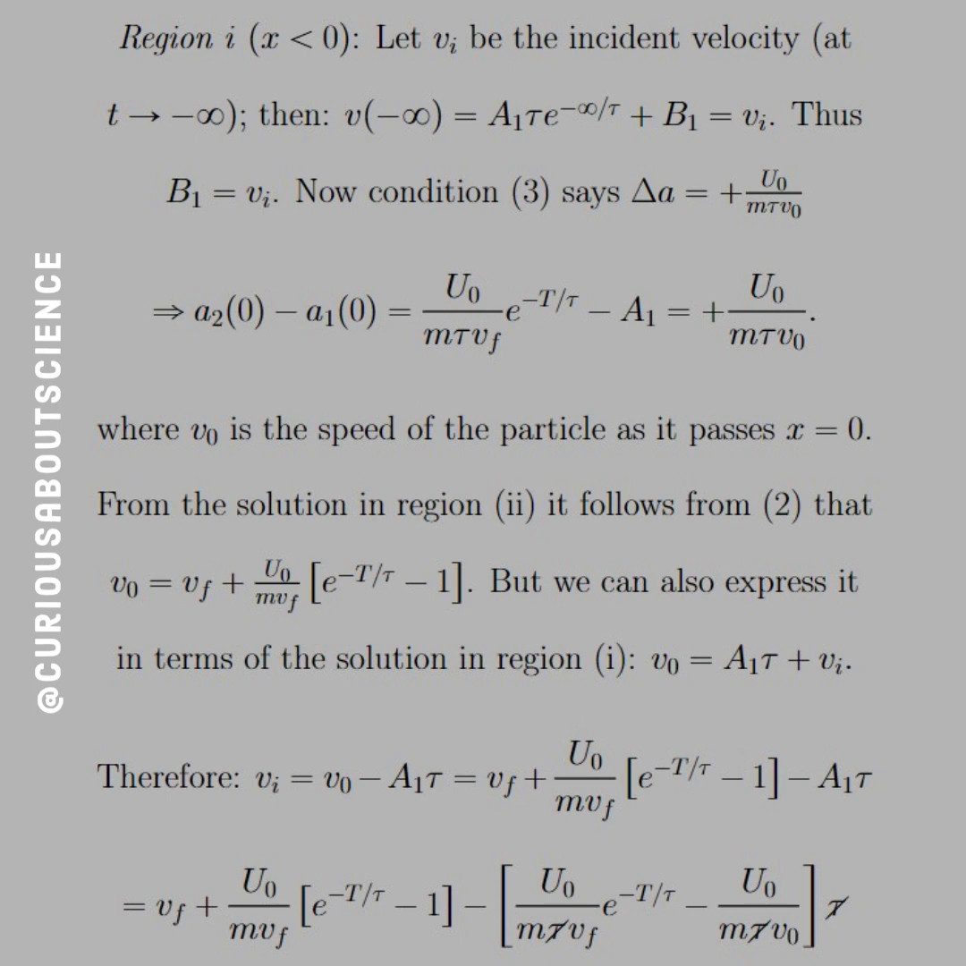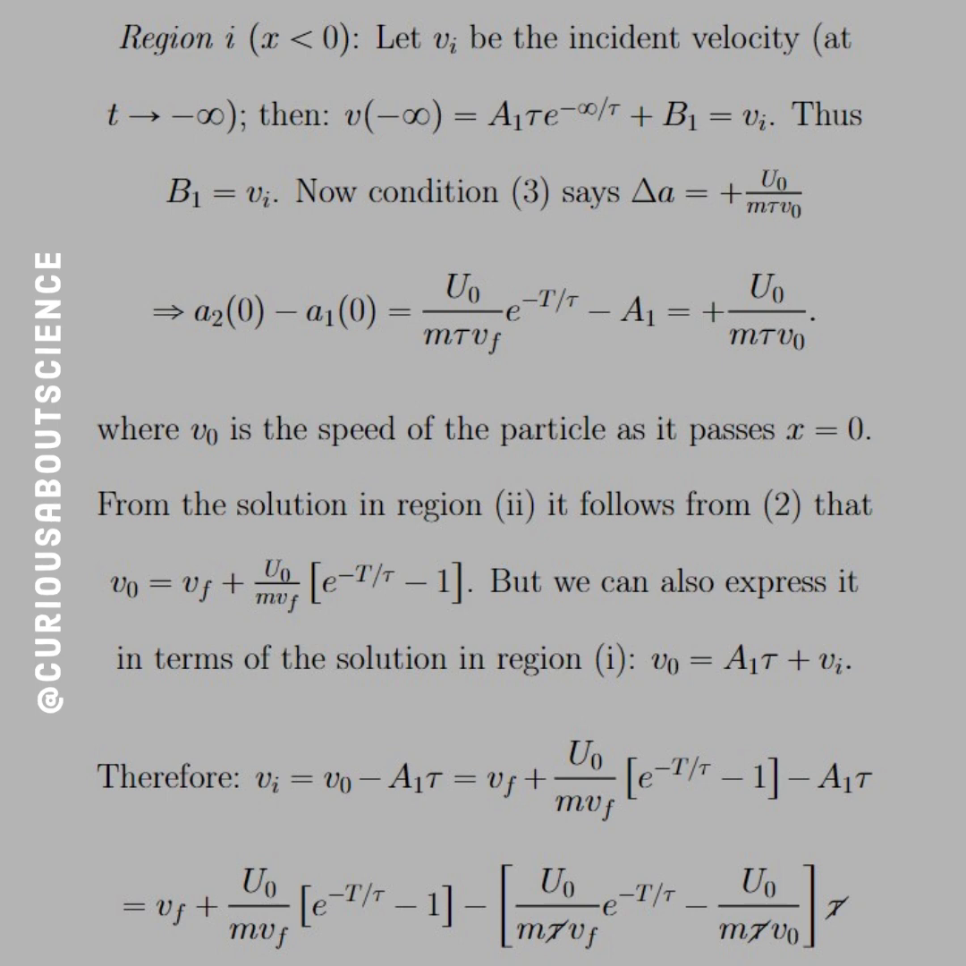And if we plug in negative infinity to the general form, we see that we get Bi equal Vi. And then condition 3 allows us to have a plus sign there. So we get 0 minus 0, gives us that plus. We like that. Tidy through, again, nothing new. You've seen these types of equations before, or how to deal with boundary conditions. So V0 is the speed of the particle as it passes x equals 0.